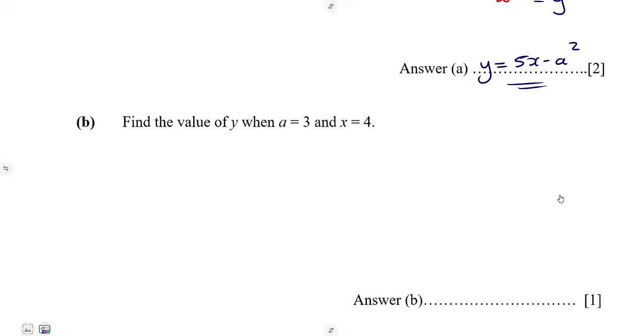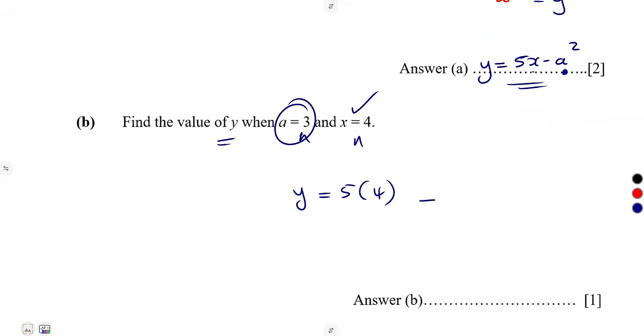Okay, then find the value of y when a is 3 and x is 4. It is simply substituting into this where we've got y as the subject. So it's 5 times x, what is the value of x? That's a 4. Minus a squared, what is the value of a? Our a is 3, so that's 3 squared. So y is equal to 5 times 4, that's 20, minus 3 squared, that's 9.